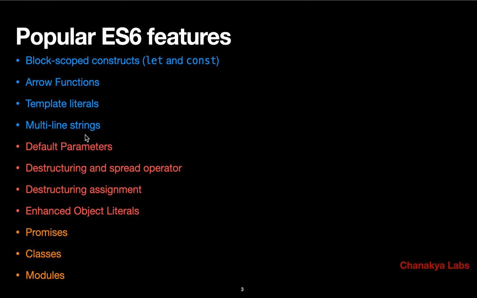A few which we are going to learn just now: default parameters, destructuring, spread operator, destructuring assignment, and object literal enhanced notation. In the next set of videos we are going to learn these. But there are a few more which are important. Most important of them are promises and modules, and finally classes. These we will see somewhat later, but right now let's get started with default parameters.